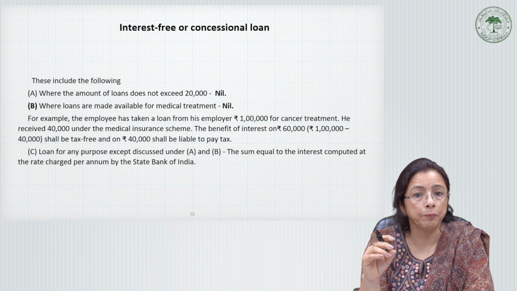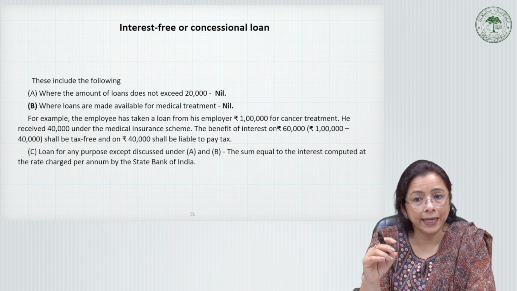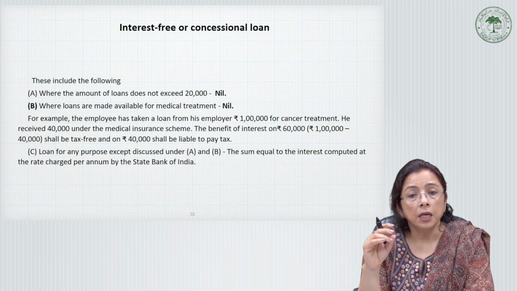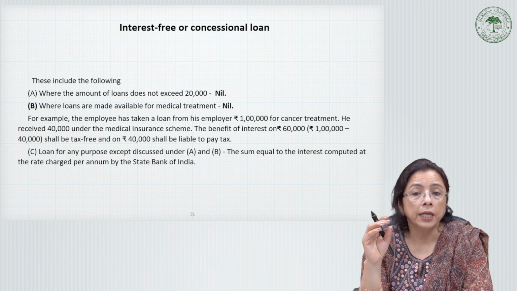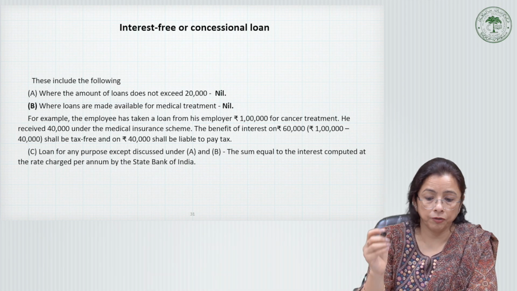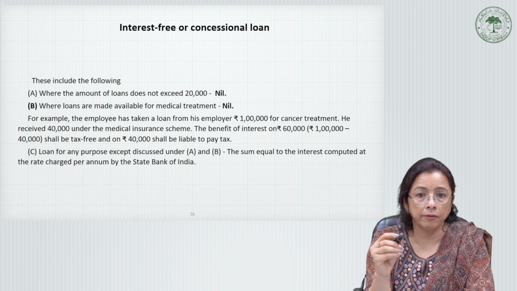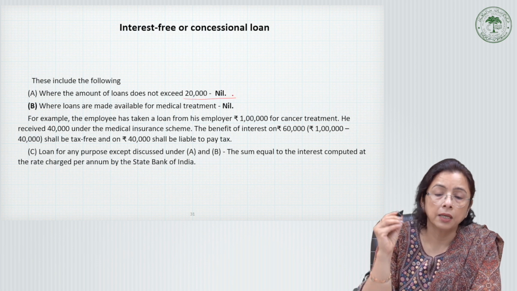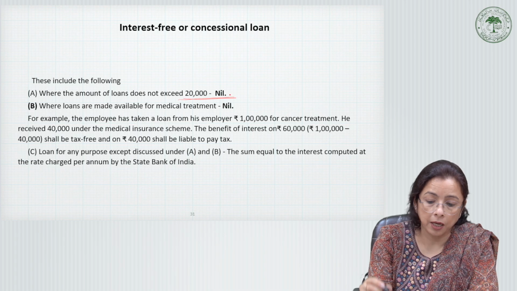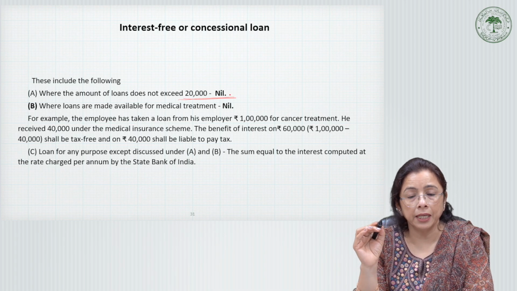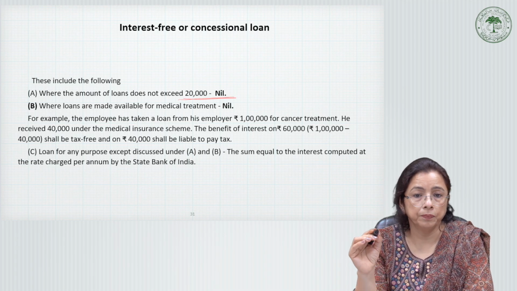First, where the amount of the loan in aggregate during the previous year does not exceed rupees 20,000, that means if the amount of loan remains within the limit of 20,000, the value of perquisite remains nil. That is, if it is up to 20,000, the value of perquisite will be nil. That means it is not taxable.